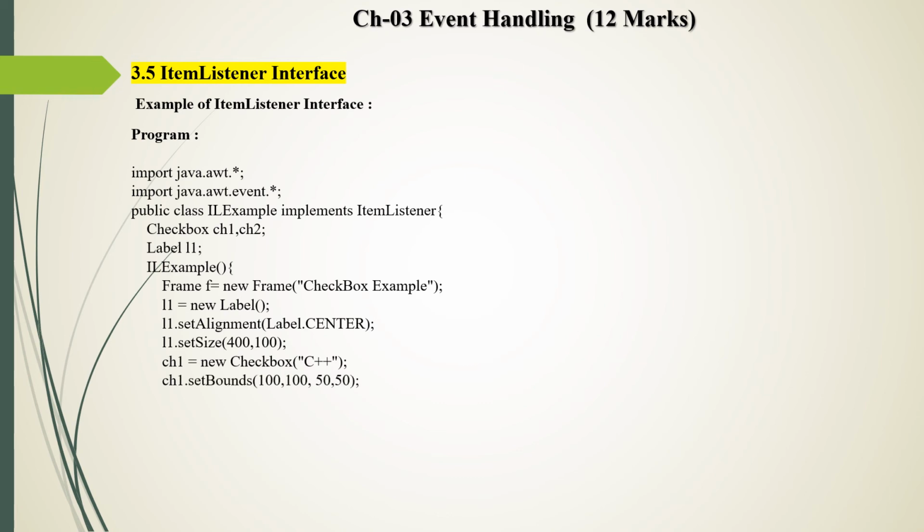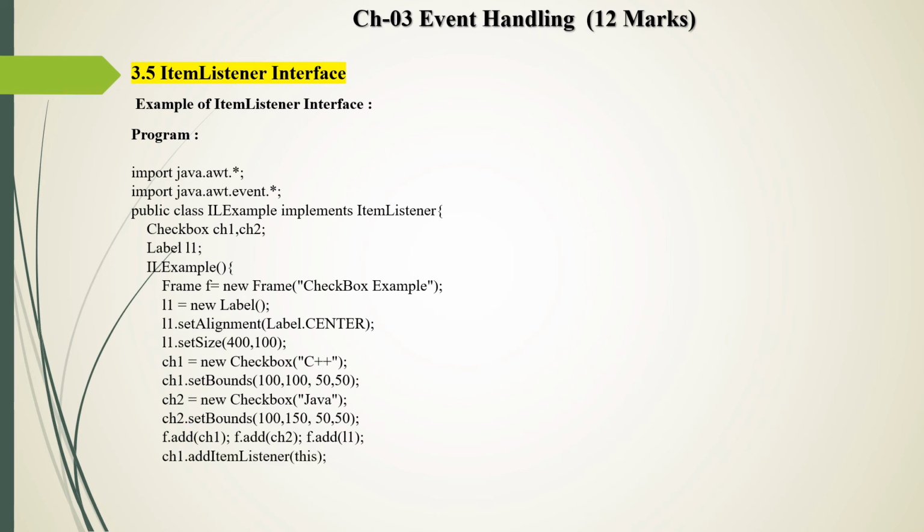Similarly, we set the position of the first checkbox by the method setBounds, and similarly we initialize the second checkbox, whose value is Java, and we set the position of the second checkbox the same way. Then we add the three components, that is checkbox 1, checkbox 2 and the label, into the frame. The code for this is f.add, and in brackets we pass the object of the respective component.